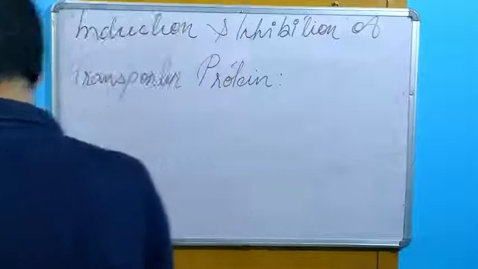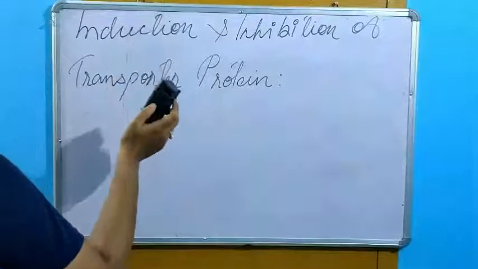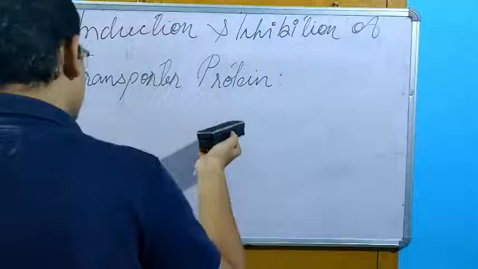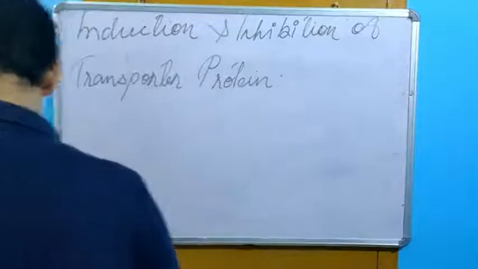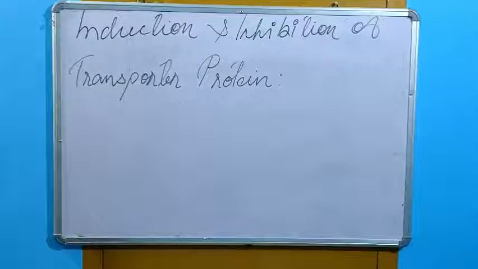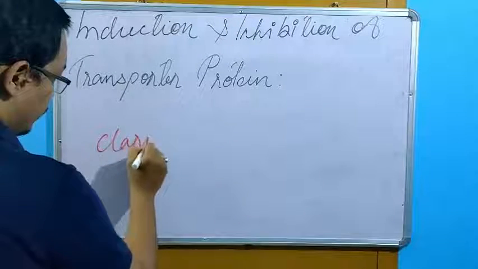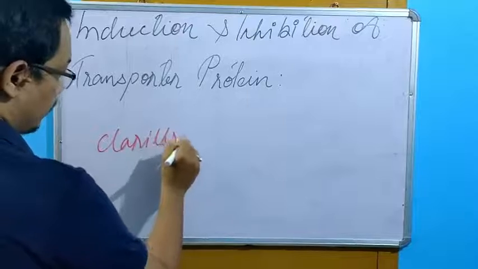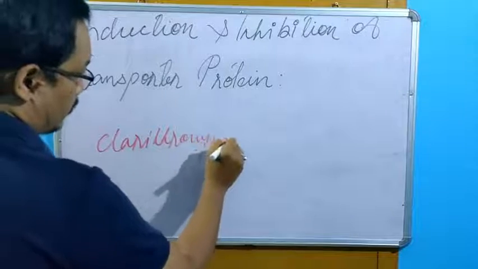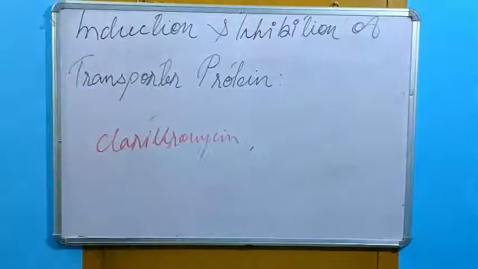Just an example I am giving you. Example of certain drugs: clarithromycin. Clarithromycin we have. Then we have erythromycin.